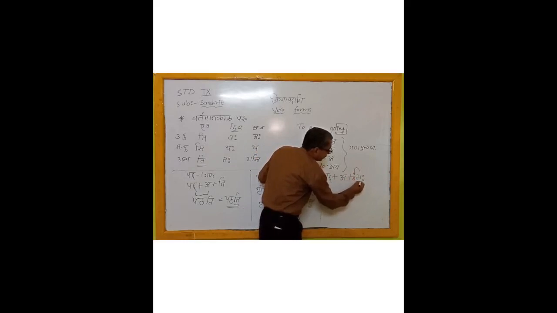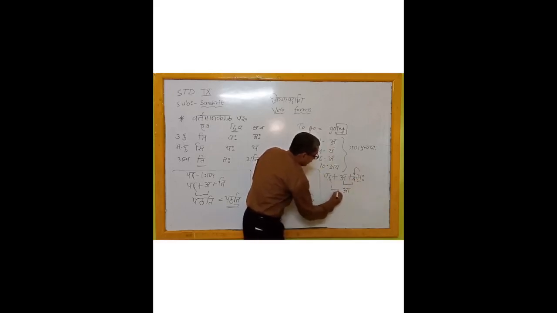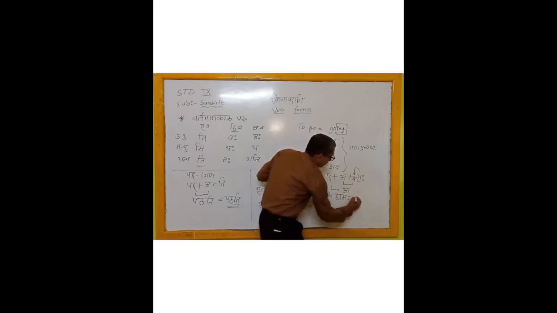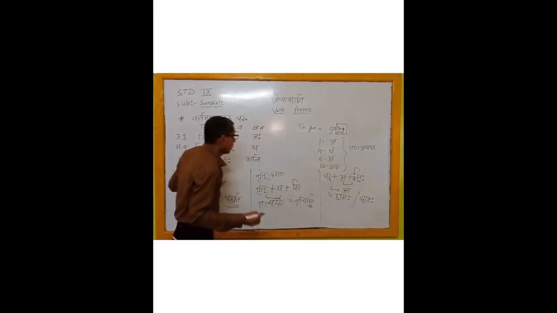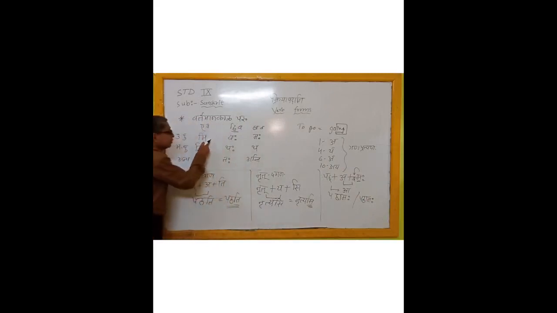See, ma is the termination, so I have to add one extra a. Now by this rule, a plus a is equal to a, and that a will add in the tha. It means tha will be like this: tha, pa down, and mah down. So our form is pathamah. In short, if the termination starts with ma or va, we have to put an extra a.